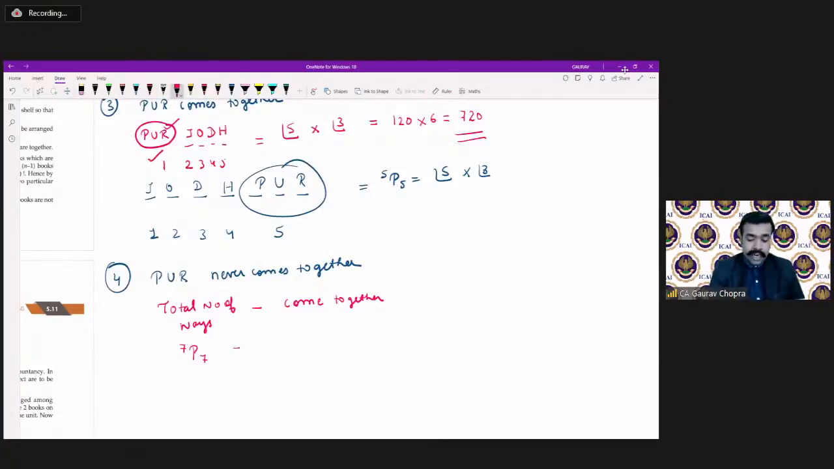So we can directly subtract this. Those which are coming together, we are subtracting from the total number of words. So 7P7 is how much? 7P7 is 5040. And then minus 720. So how much are we getting? We can calculate this. We are getting 4320. So this is the case when PUR never comes together. Okay.